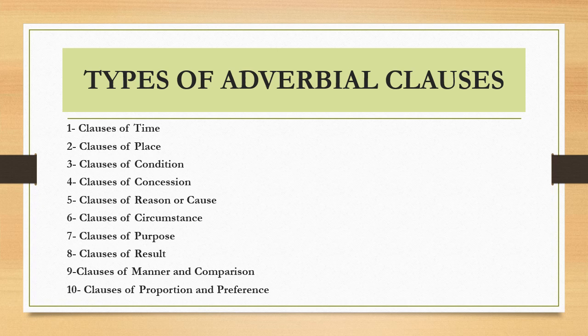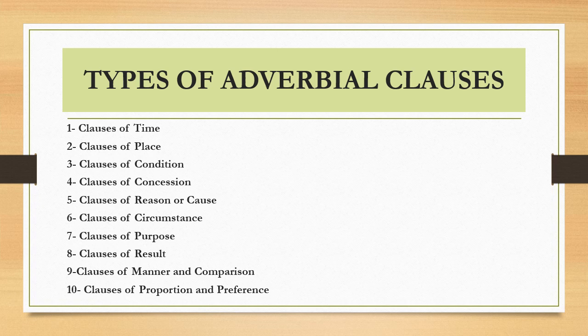So what are the types of adverbial clauses? In fact, there are many types, but here they are limited to 10. Clauses of time, clauses of place, clauses of condition, of concession, of reason or cause, of circumstance, of purpose, result, manner and comparison, and finally clauses of proportion and preference. All these 10 types are types of adverbial clauses.